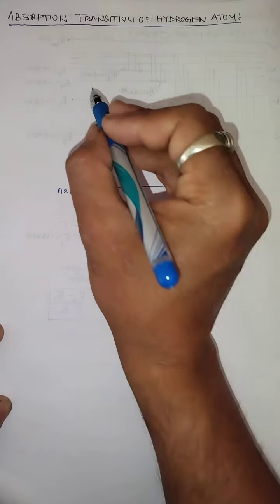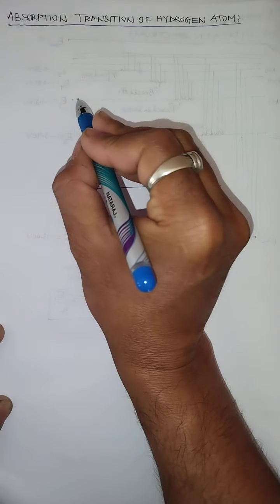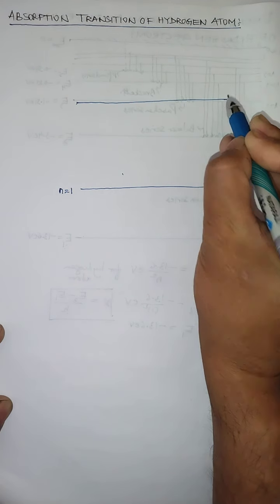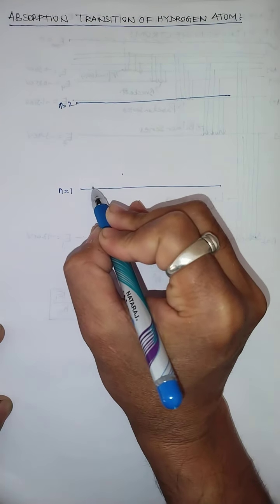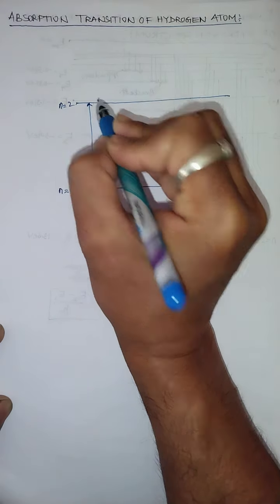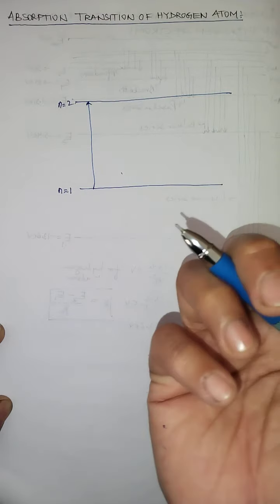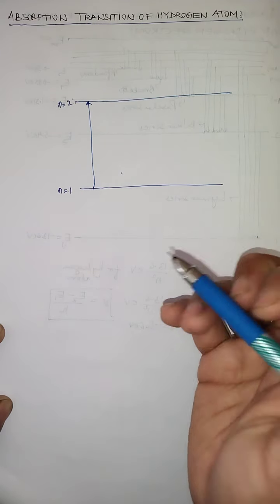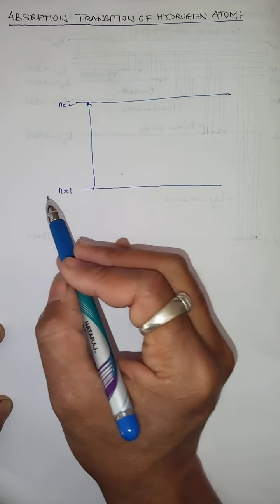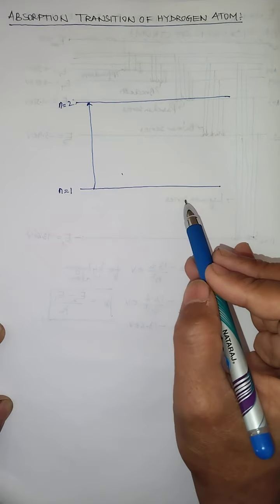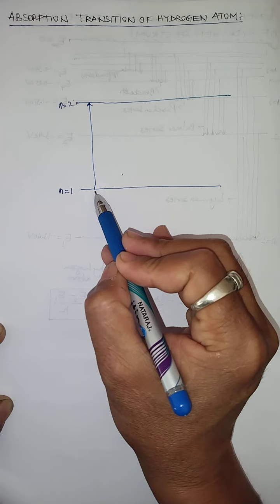Now, when the atom receives energy at ordinary temperature, the electron jumps from which state? It goes from the ground state, that is 1, to the second state. So when the electron goes from 1 to the second state, there is absorption of radiation. That means when the hydrogen atom absorbs appropriate energy from outside, the electron goes from the lower state to the higher state. But normally the electron lies in which state? The ground state, and that electron has a possibility to go from the ground state, that is 1, to the second state,